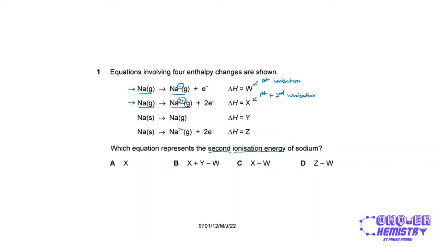And so what I could do is simply subtract from X the value of W, which is for the first ionization energy. So this will give us the second ionization energy. So X minus W will be the value of the second ionization energy of sodium.